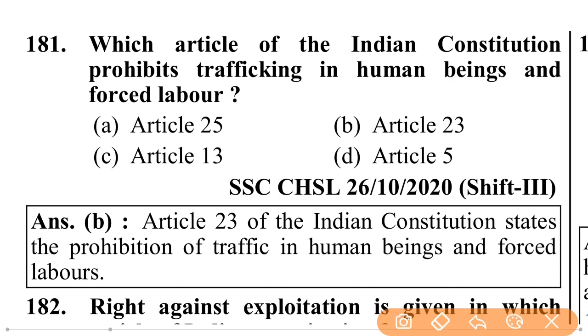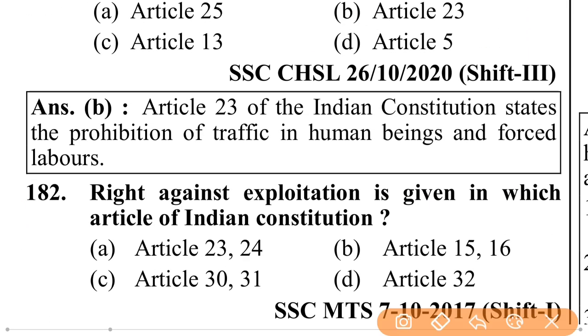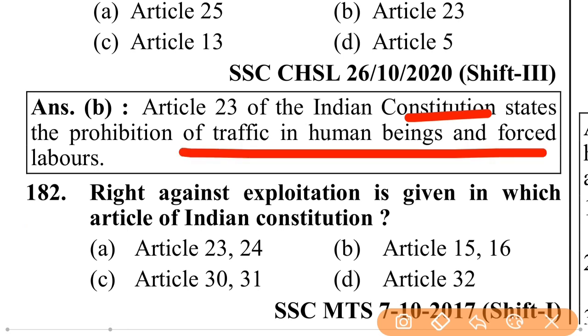Which article of the Indian Constitution prohibits trafficking in human beings and forced labor? Article 23. Article 23 of the Indian Constitution states the prohibition of traffic in human beings and forced labor.